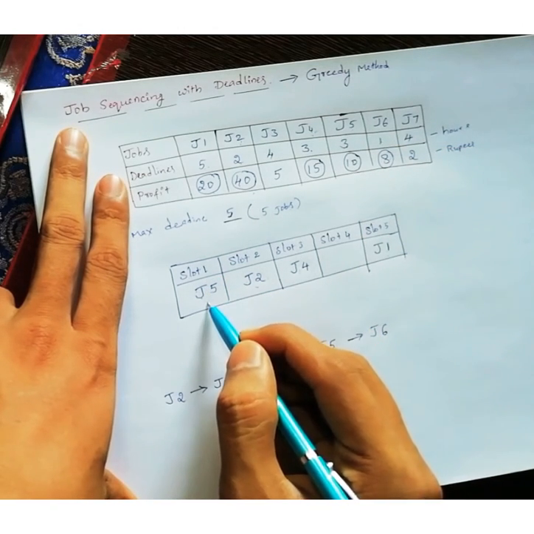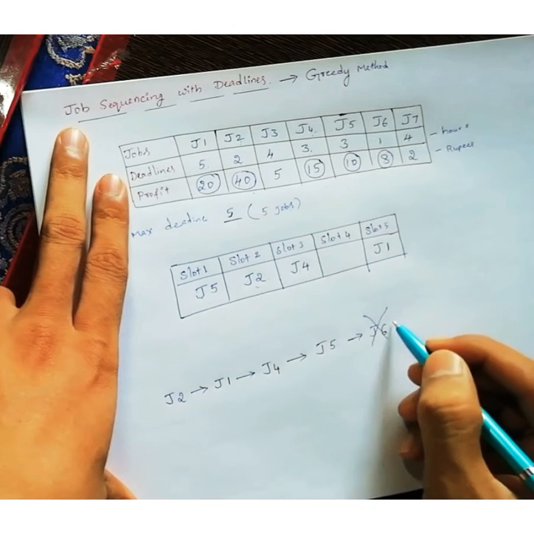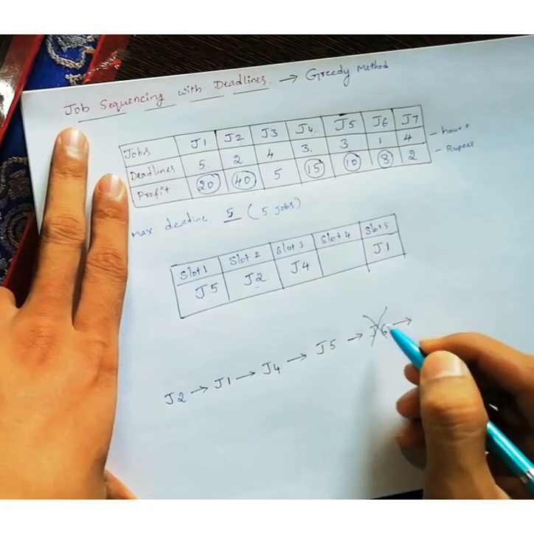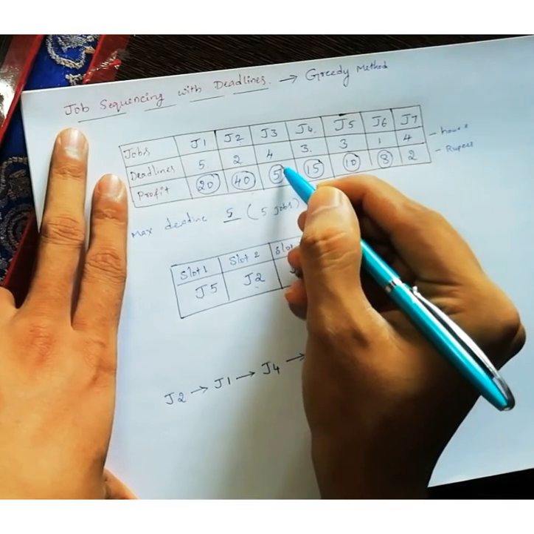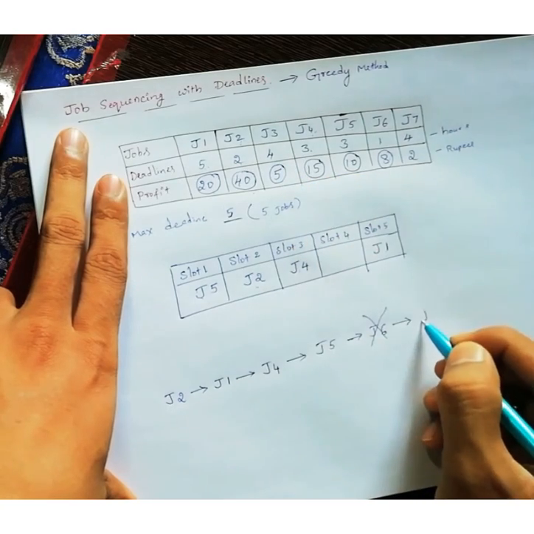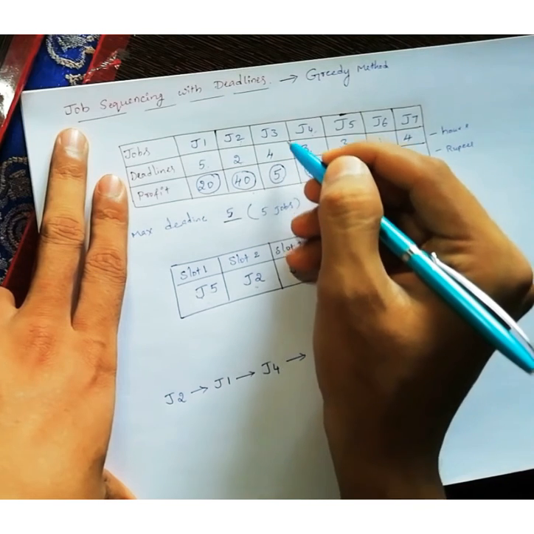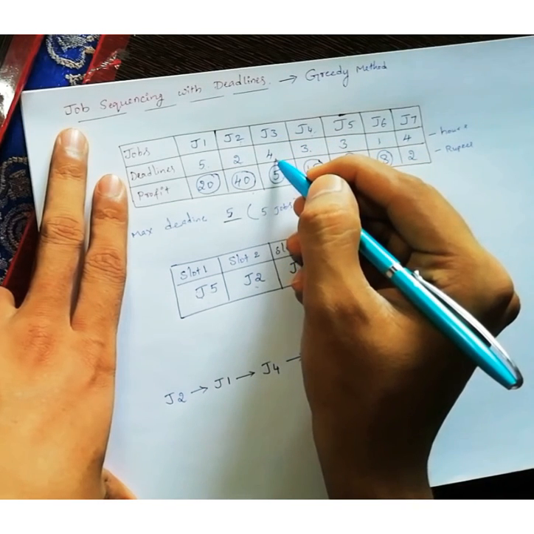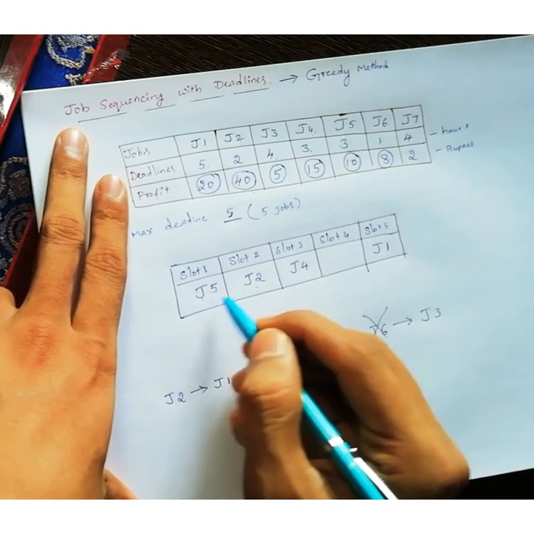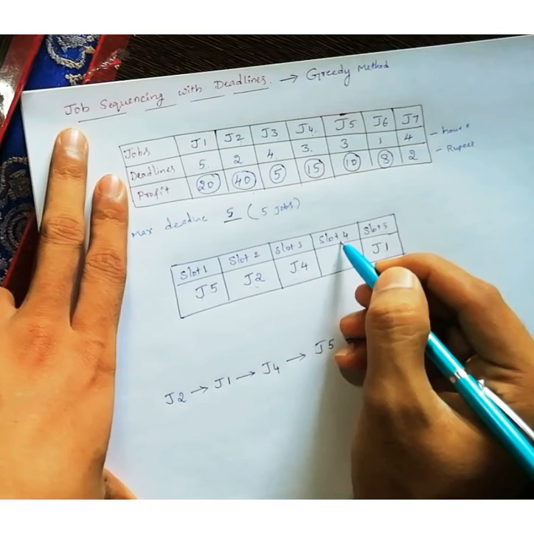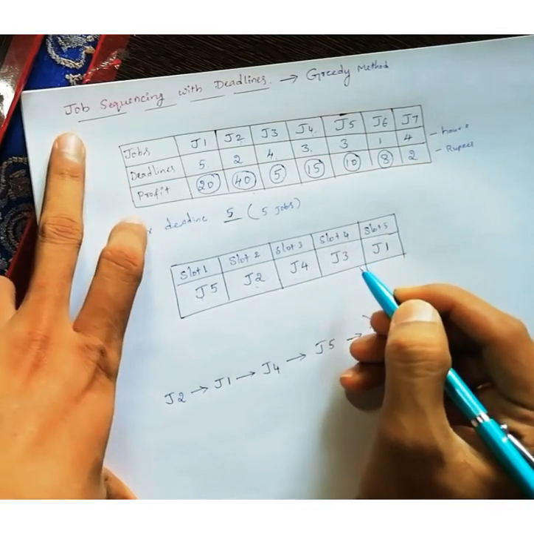No. If it is not free, I can't do J6. Simple, that's it. Next, maximum profit I will get from J3, so I will select J3. J3 can wait up to 4 hours. That means in the first 4 slots, if any one is free, I can do it. Yes, slot 4 is free, so I can do J3 here.